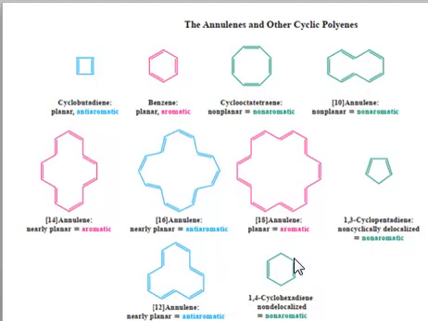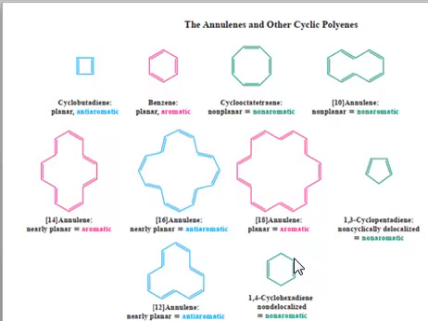For example, if we have a system that is cyclic, conjugated, and has 4n plus 2 number of pi electrons, but the system is not planar, then on the basis of planarity it will not be aromatic, although all other criteria for aromaticity are met. Similarly, a system may be a 4n system, but it will not be conjugated. So if it's not conjugated, then it cannot be anti-aromatic.